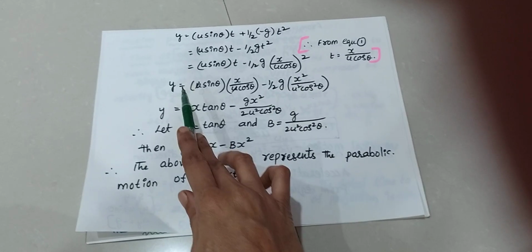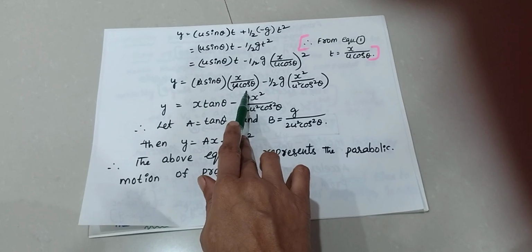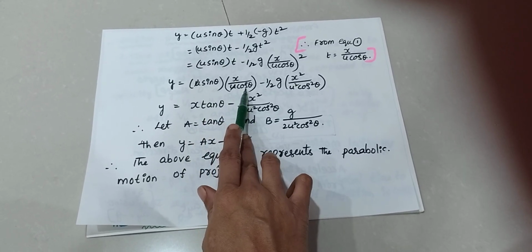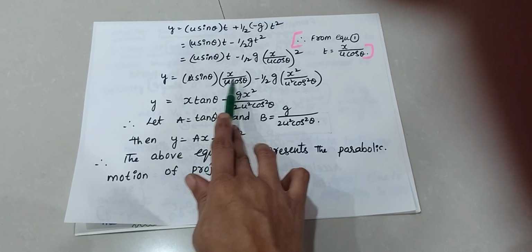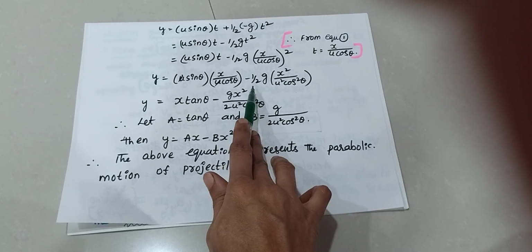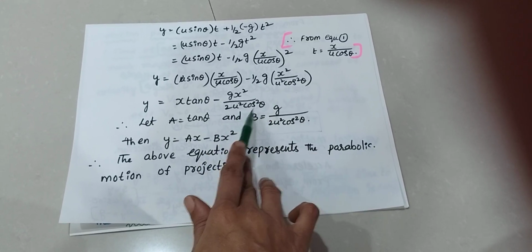Substitute these values. The u's both cancel. Sin theta by cos theta means tan theta. Already we know that sin theta by cos theta is equal to tan theta. That's why tan theta into x minus g x square by 2 u square cos square theta.